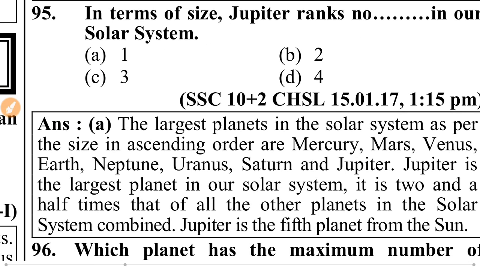So Jupiter is number 1, and its satellite is also number 1. The planets in our solar system as per size in ascending order are: smallest is Mercury, then Mars, then Venus, then Earth, then Neptune, then Uranus, then Saturn, then Jupiter.